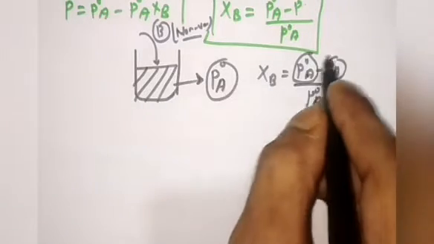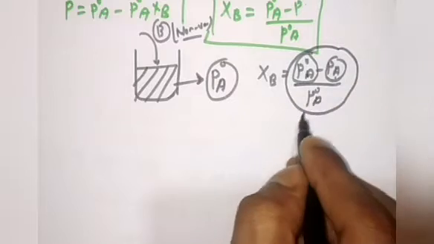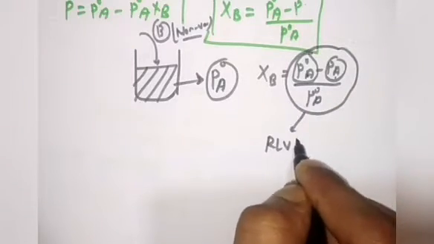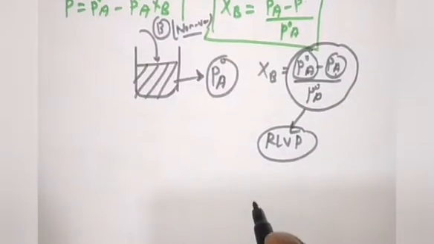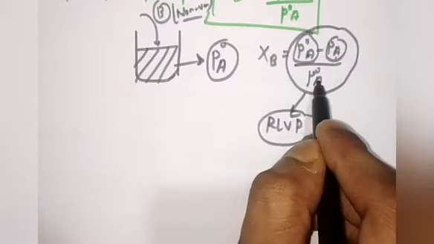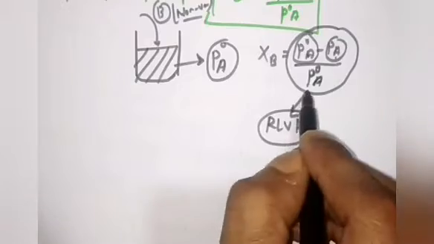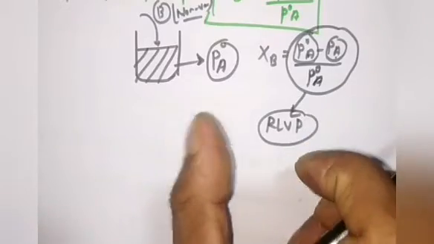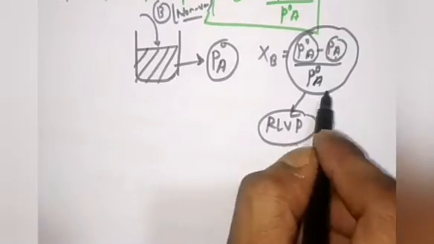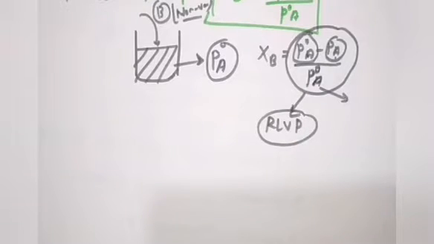So this term is called the RLVP, relative lowering in vapor pressure. Why do we call it relative? Because we are measuring the decrease in vapor pressure of the pure solvent in terms of the vapor pressure of the pure solvent that was present initially.